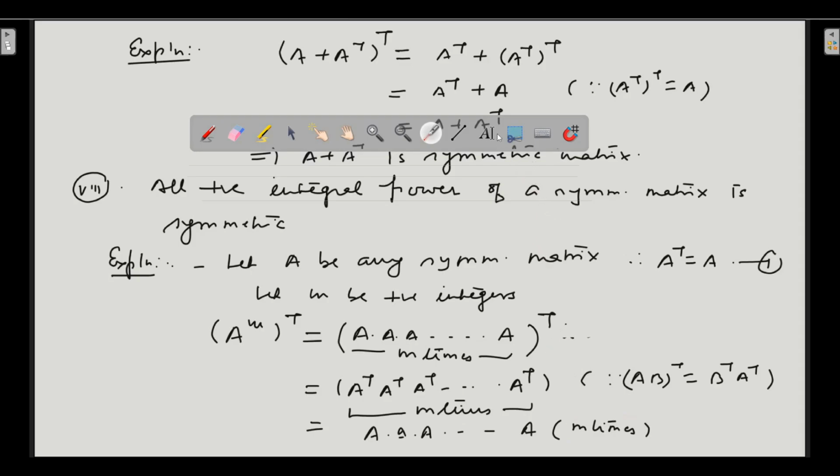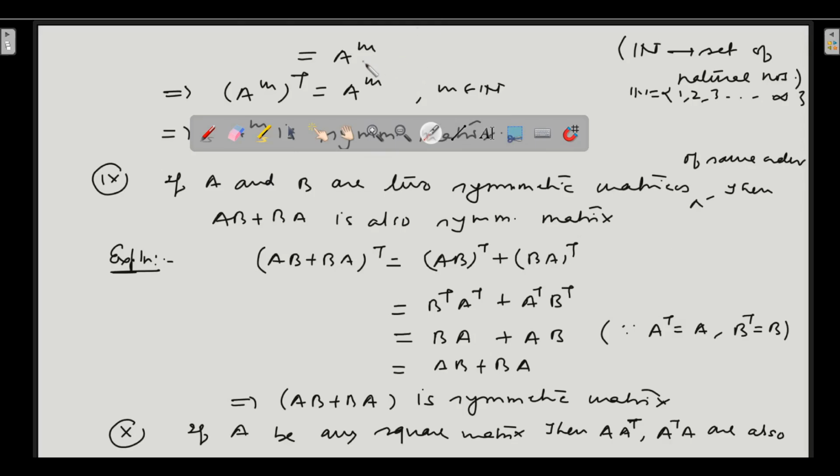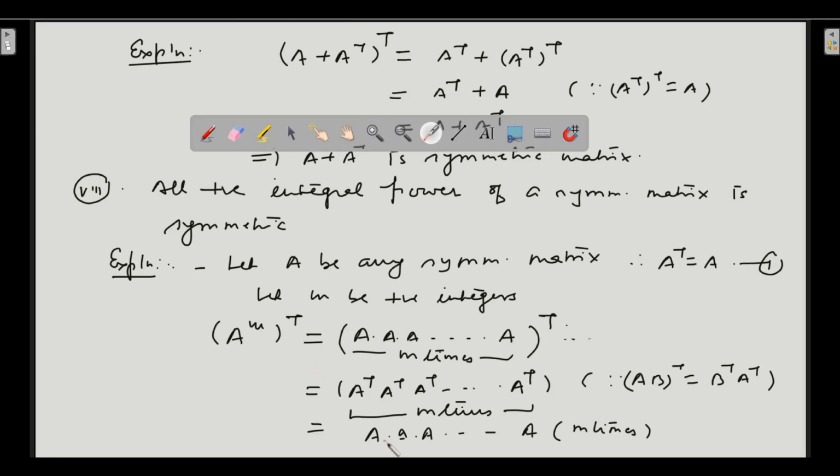This is clearly equal to A to the power m by the definition of indices: when we multiply something m times, it is that quantity to the power m.